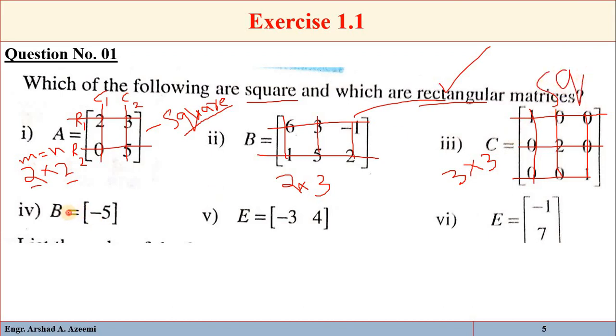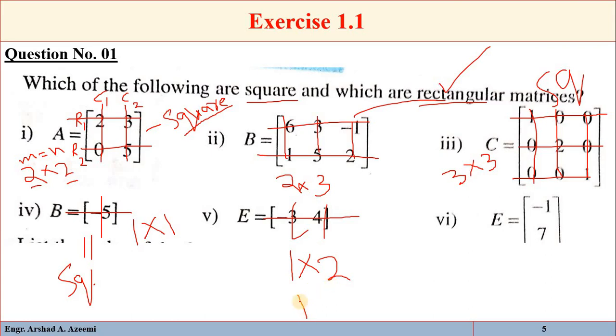Here we have 1 row and 1 column, meaning it is a 1 by 1 matrix. Again, the number of rows is equal to the number of columns, so it is a square matrix. Now here we have 1 row and 2 columns, a 1 by 2 matrix. The number of rows is not equal to the number of columns, so it is a rectangular matrix. Similarly, here we have 2 rows and 1 column. The order is 2 by 1, so again it is a rectangular matrix.